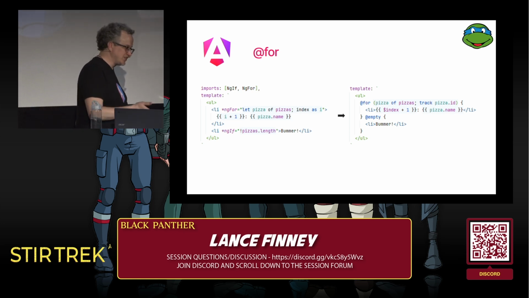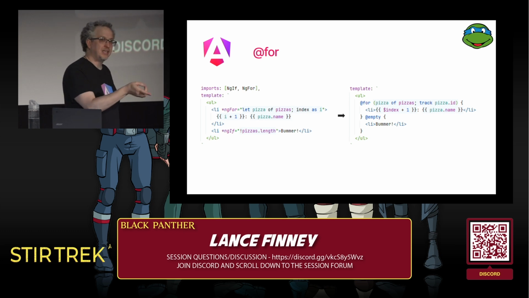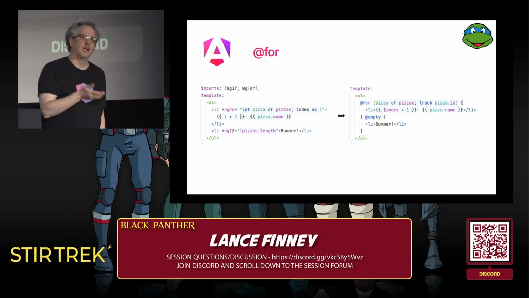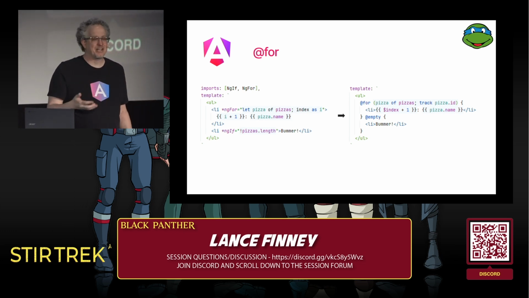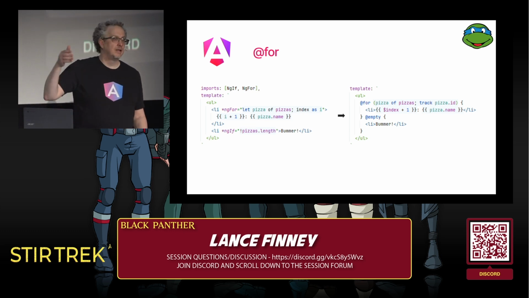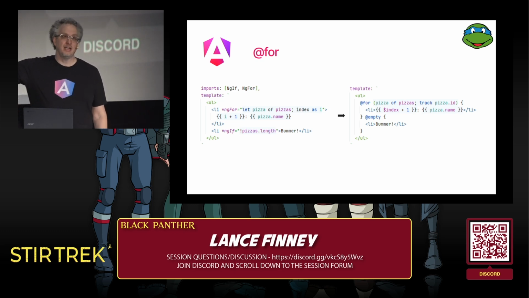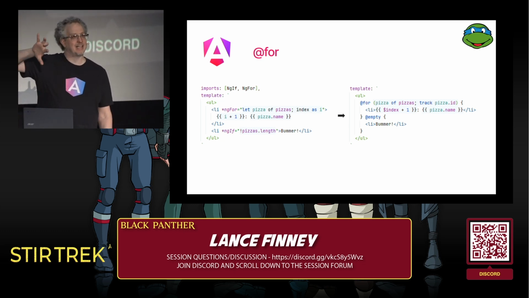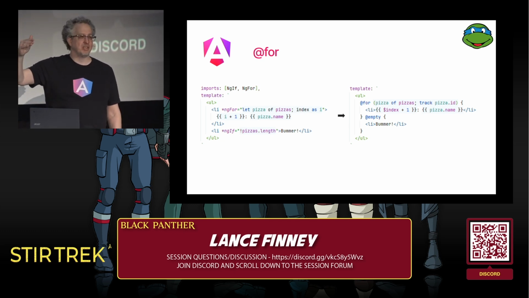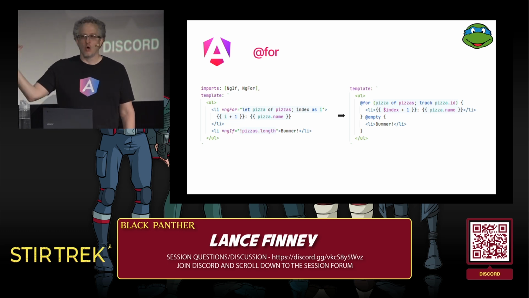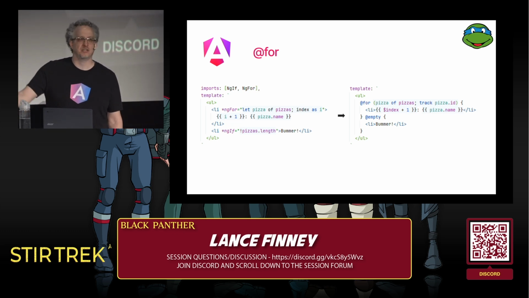Wouldn't it be nice if we could say, this is the unique key, this is the database key or whatever. These are the things that actually haven't changed. So even though it shifts because the sausage moved to a different spot around it, it's really the same thing. You don't need to do the effort of re-rendering it. That's what this does. Each pizza has a unique ID. We can say track by your unique ID, and it can then tell, all right, this is the same thing as before and it's changed, so I need to re-render it, or this is the same thing as before and it hasn't changed, so I don't need to re-render it. It's a huge performance gain.